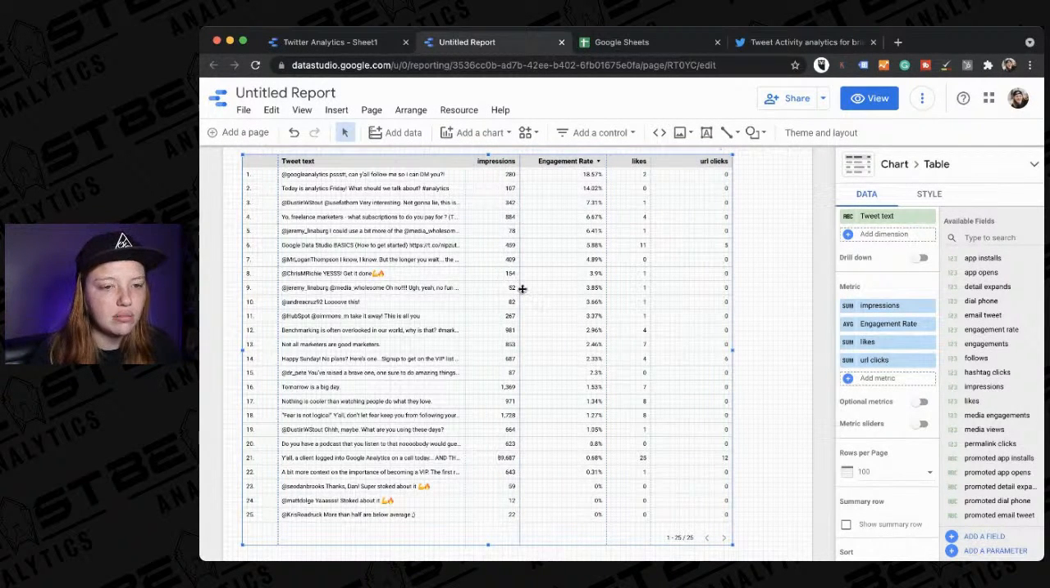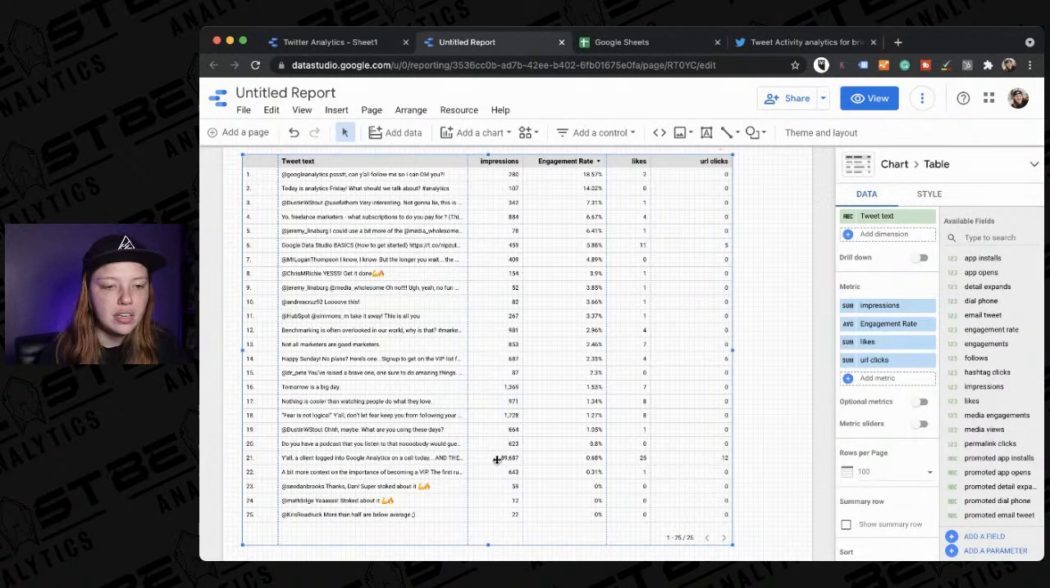Because if you get a lot of impressions, even if you get good engagement like this, right? This has 89,000 impressions, when I said that I logged on to Google Analytics with a client. It has 89,000 impressions, and 12 URL clicks, 25 likes, a ton of retweets and comments and stuff, but the engagement rate is really low. But I still think that that's a win because it reached so many people, right?